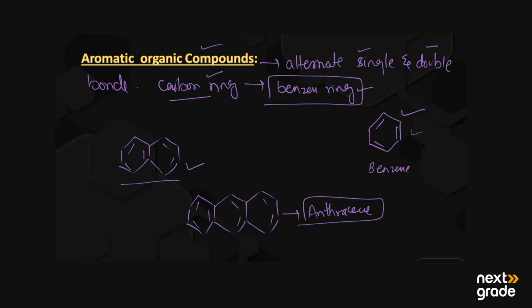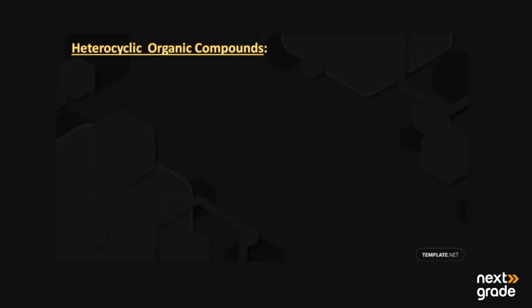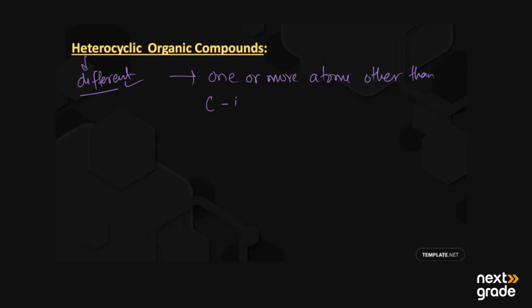Next, the last type of the closed chain is the heterocyclic organic compounds. The word hetero means different. By definition, all the organic compounds which contain one or more atoms other than carbon in the ring, or in the cycle of the structure, are known as heterocyclic organic compounds.